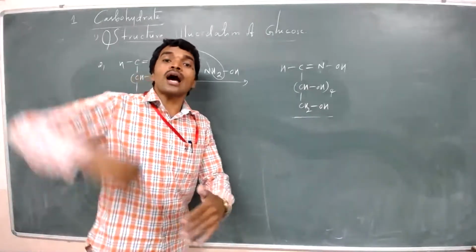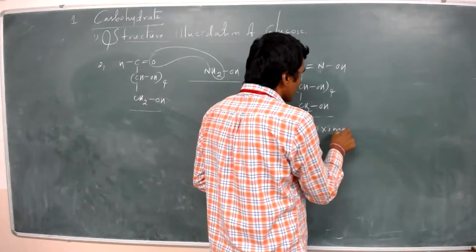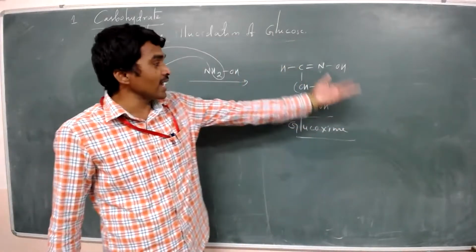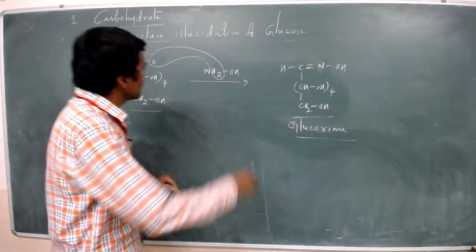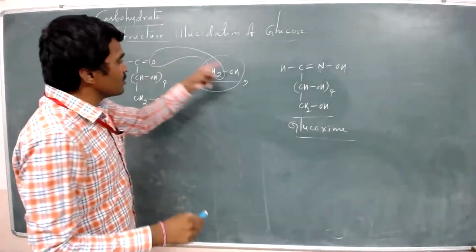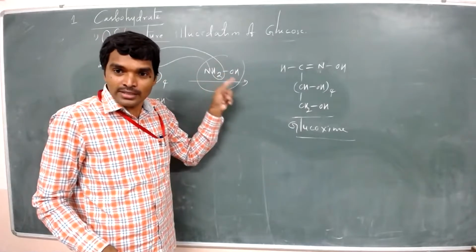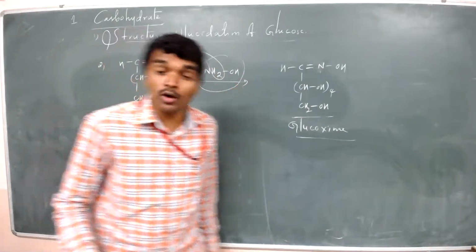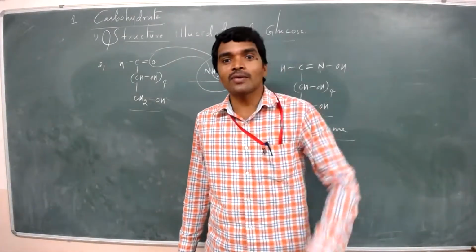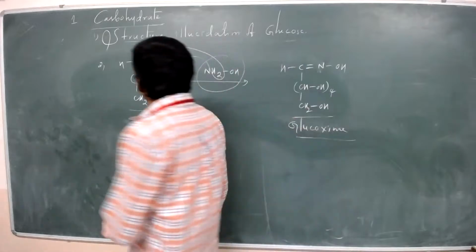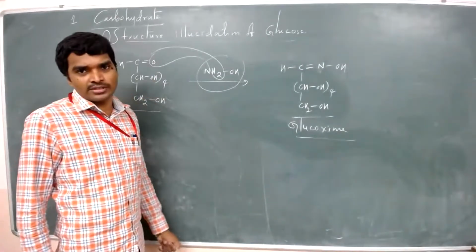What is this? Glucoxime. Glucoxime is going to form. This glucoxime confirms that glucose's reaction with hydroxylamine shows that glucose has one carbonyl functional group. So to confirm the carbonyl functional group, another reaction is also there.